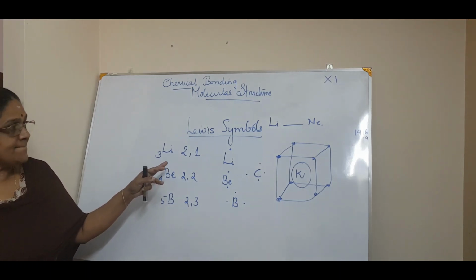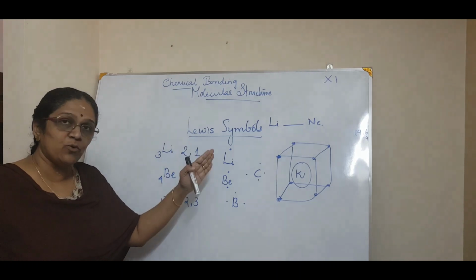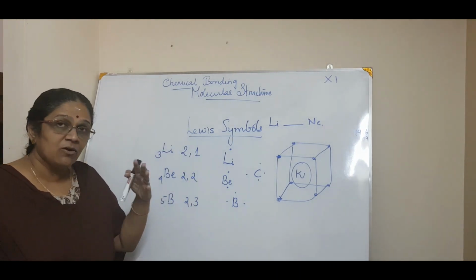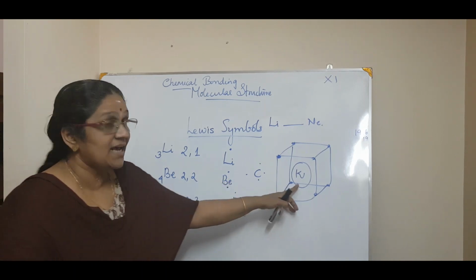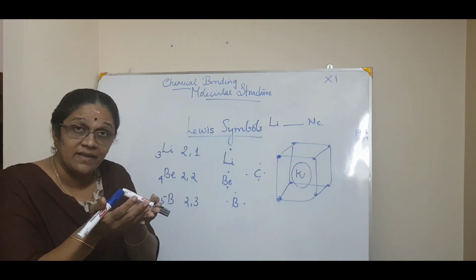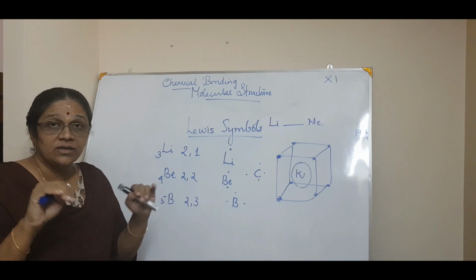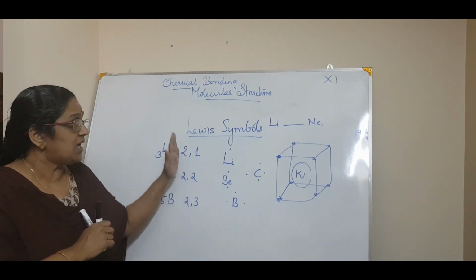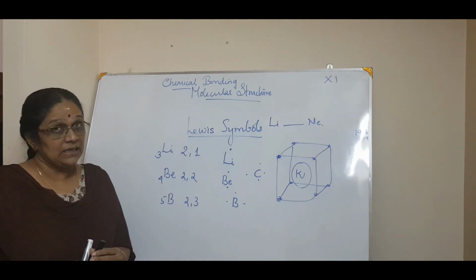So you got it? Okay, so now you know what is the Kossel-Lewis approach for chemical bonding. He says that a stable configuration is what is called an octet, and he considered a kernel in which the nucleus and the inner core electrons are there and the outer electrons are sitting at the 8 corners of a cube. So that was his approach. And the Lewis symbol is like this. You have to write from lithium to neon.